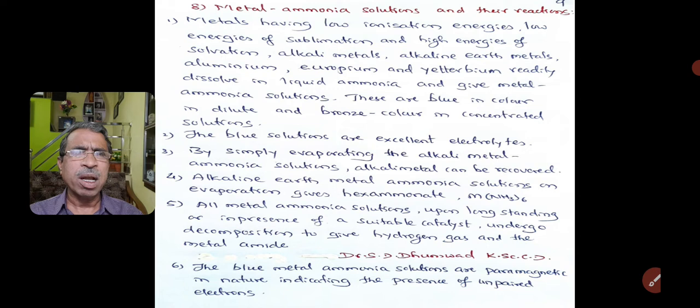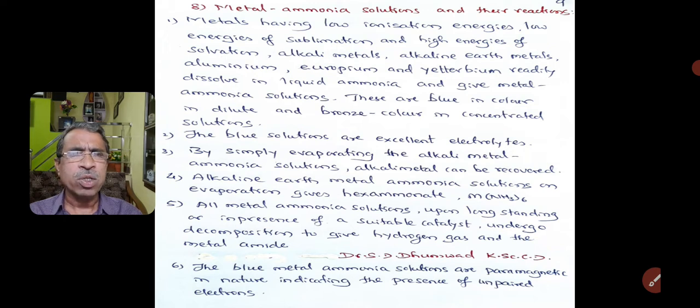Alkaline earth metal ammonia solutions on evaporation give hexammoniate complexes. See, alkali metal ammonia solutions on evaporation give directly the alkali metals, but alkaline earth metal ammonia solutions on evaporation give hexammoniate complexes.